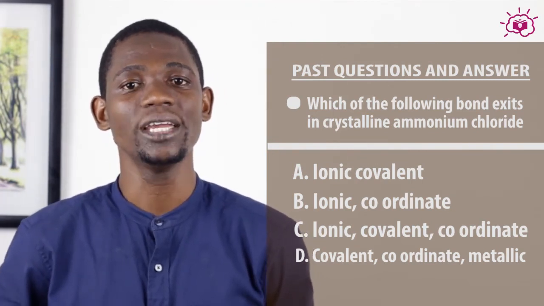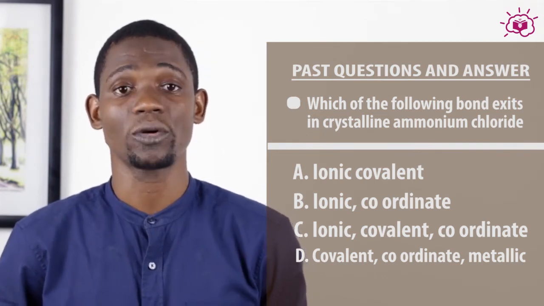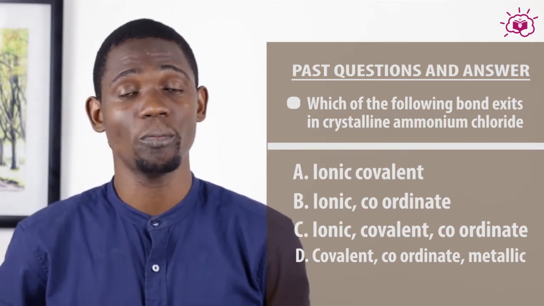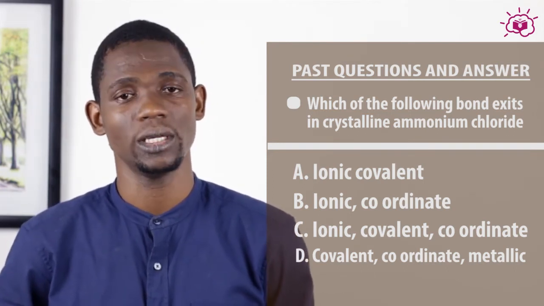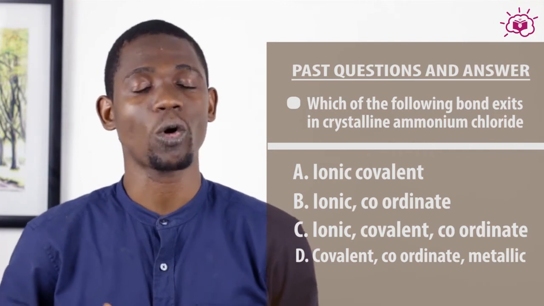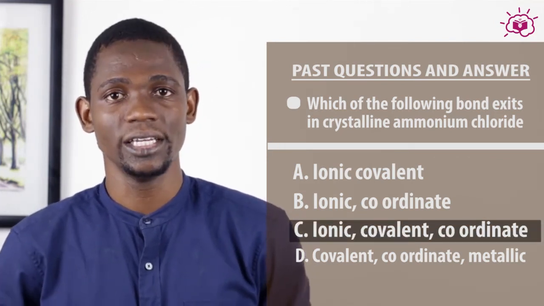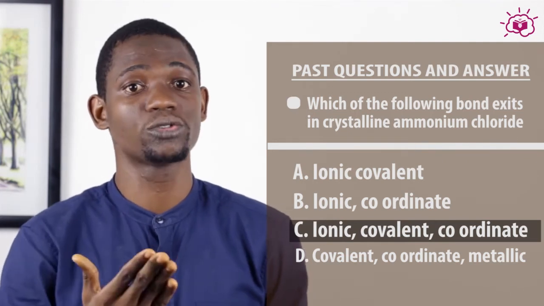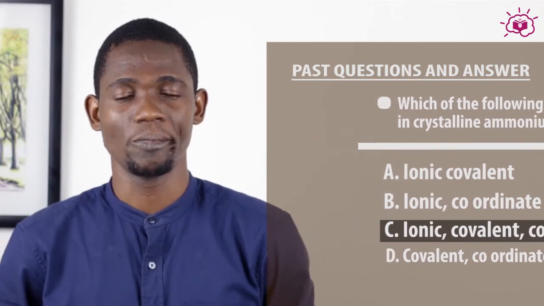C. Ionic, covalent and coordinate. You see, from our previous options, we see that there's ionic bond in ammonium chloride, there's covalent bond in ammonium chloride, and there are coordinate bonds in ammonium chloride. So C is our answer. There's no need to look at D because there's no metallic bond in ammonium chloride.